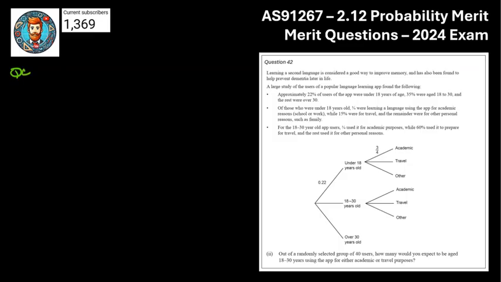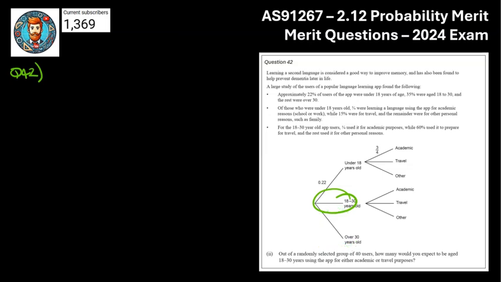We're now on to question number 42, and luckily in this year, some of the tree diagram was given to us, which saves us a great amount of time, so I'm a big fan of that. Let's break the question down. You can see a lot of the branches here are missing, so we need to keep an eye on that information and pull them out.